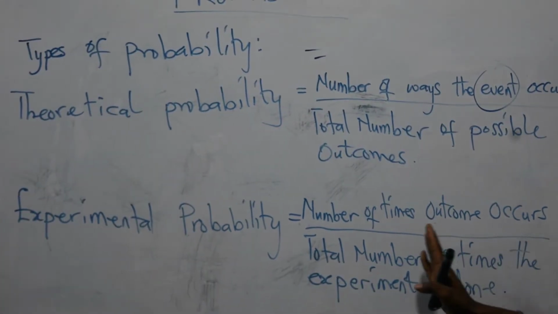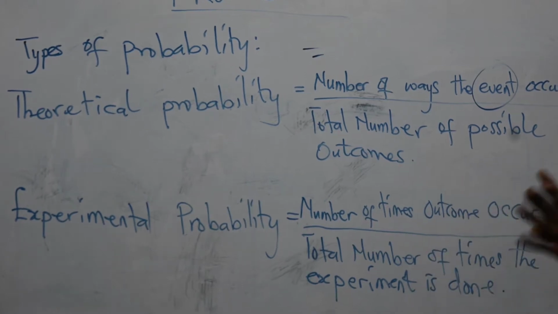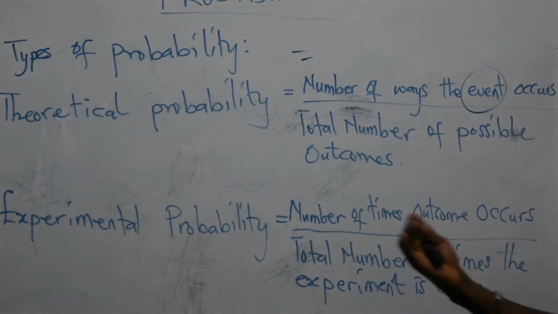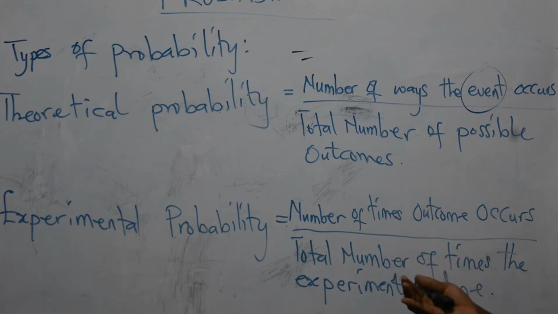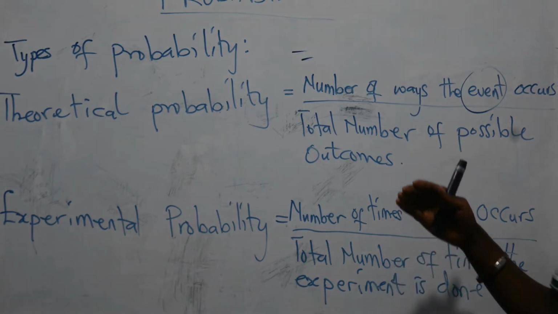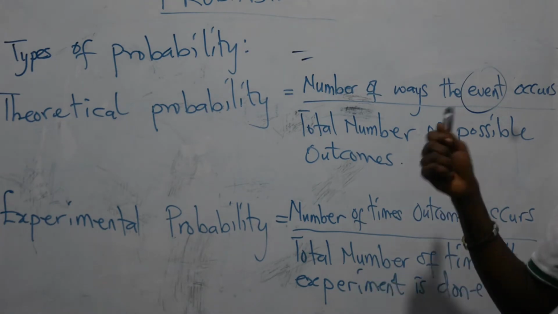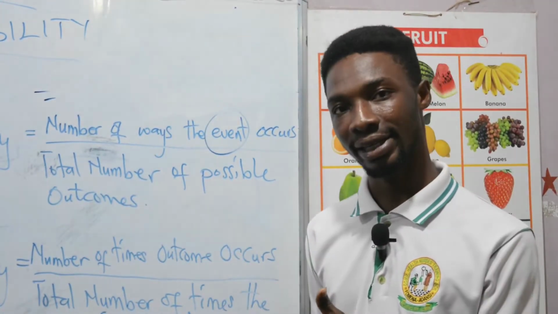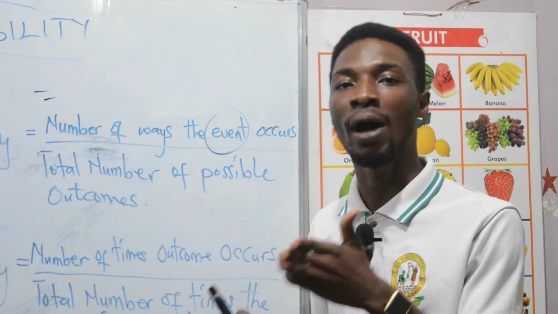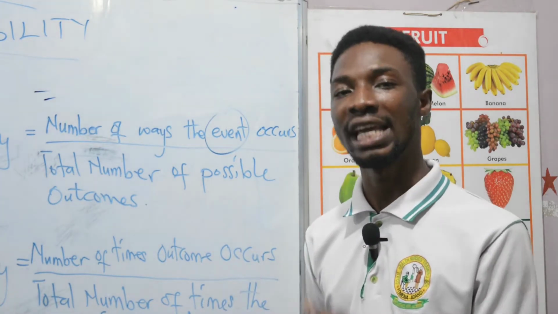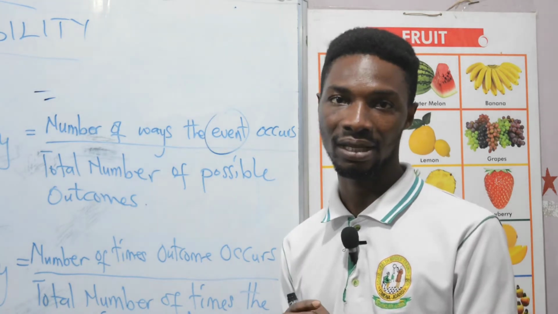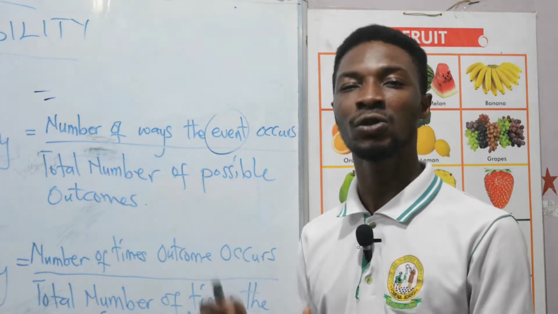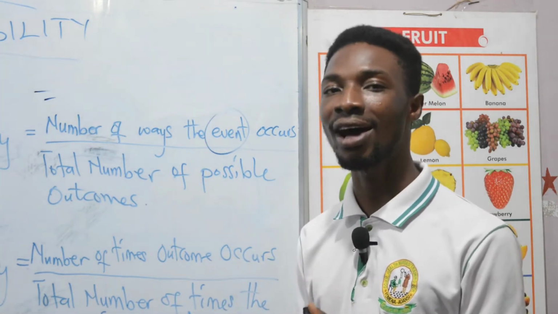Let's come to experimental probability. We talk of experimental probability when we are conducting an experiment and we want to predict the outcome of that experiment. Examples of experiments are like tossing a coin. When you are tossing a coin, you never know whether you are going to get a tail or a head. So predicting whether a tail or a head will turn up after tossing the coin is an experimental type of probability. Tossing a die, you don't know whether you are going to get 1, 2, 6, or 5. So therefore, tossing a die is also an experimental probability.